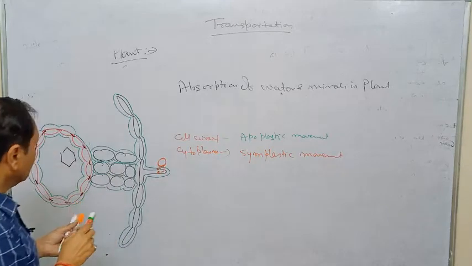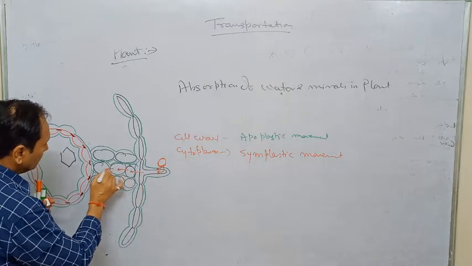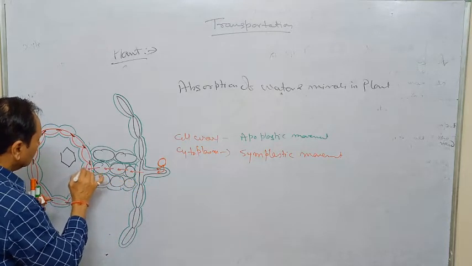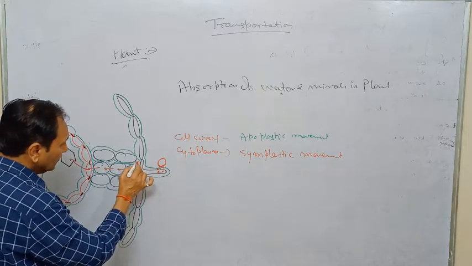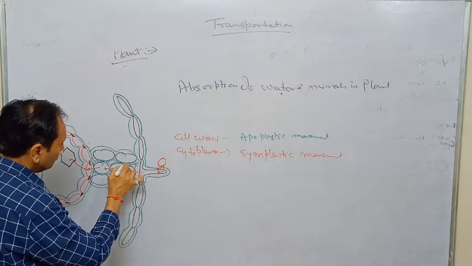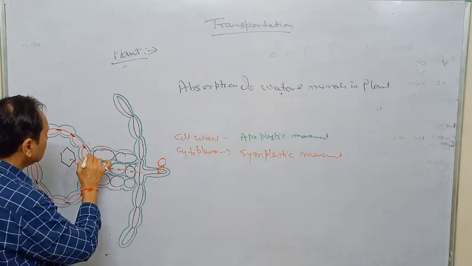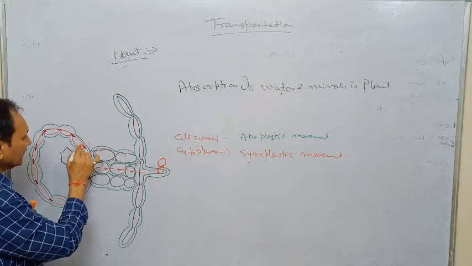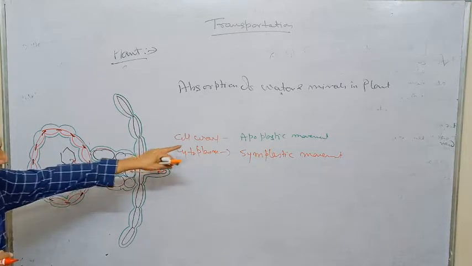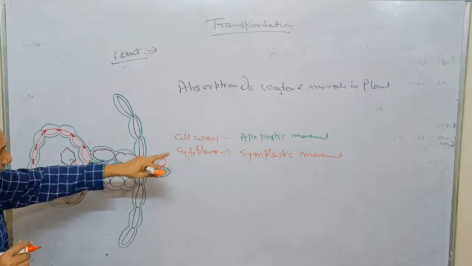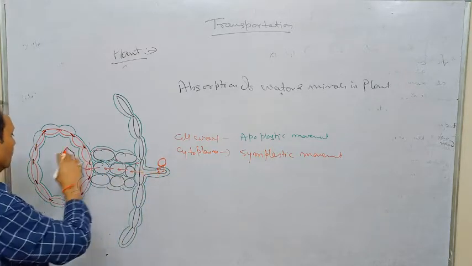Now we will see that whenever it starts to move, it goes through this one and ultimately comes here. There is a direct connection. But the apoplastic path goes through this one, then to this one, and ultimately it cannot pass because of the Casparian strips, which are a deposition of fat. So the apoplastic absorbed material cannot come in contact with the xylem.